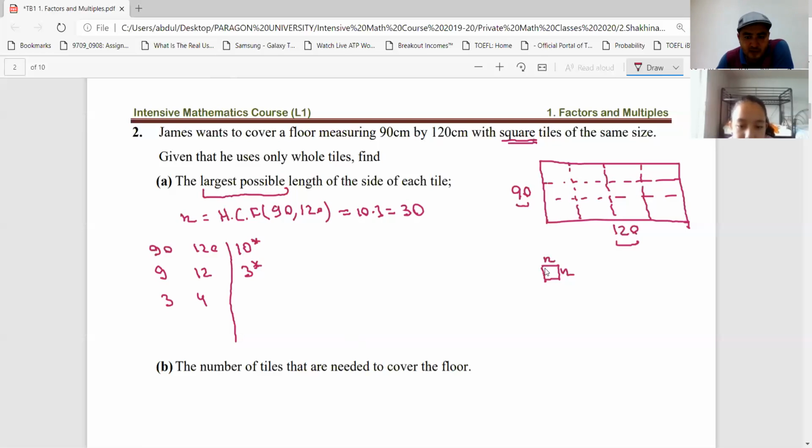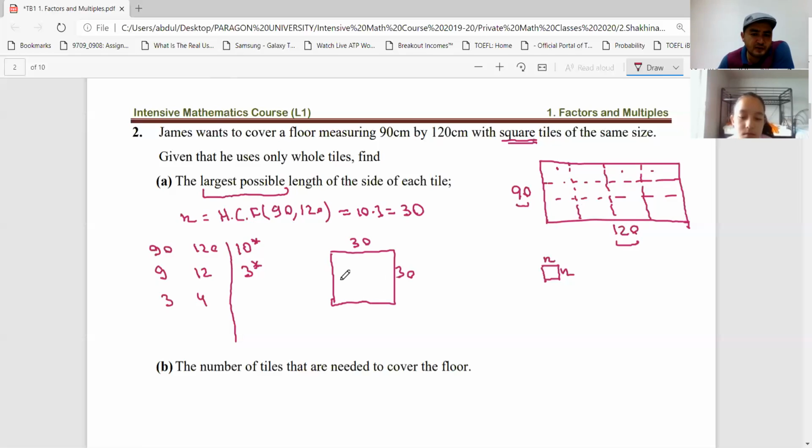So actually our tile can be 30 centimeters. Now if you put 30 here, how many can I put here? 1, 2, 3, 4, right? So that is 30, 30, 30, 30. So there's 120. How about for the width? It is 30, 30, 30. So how many tiles? Just 12 tiles will be enough. So the largest possible tile must be, what is it? 30 by 30. It cannot be greater than this, because the highest common factor of 90 and 120 is this.